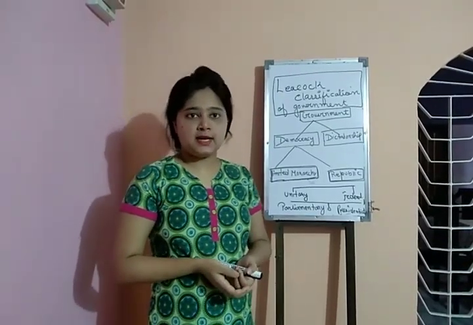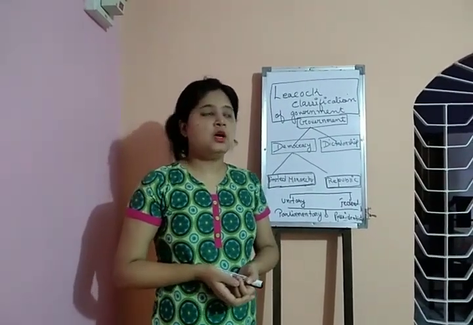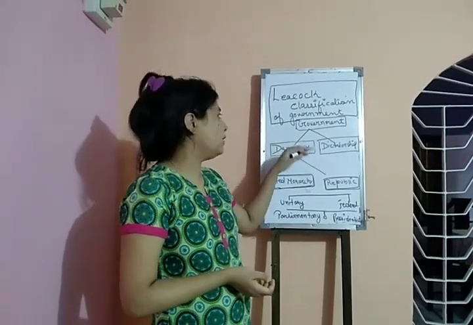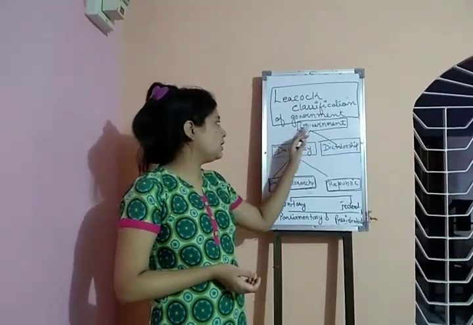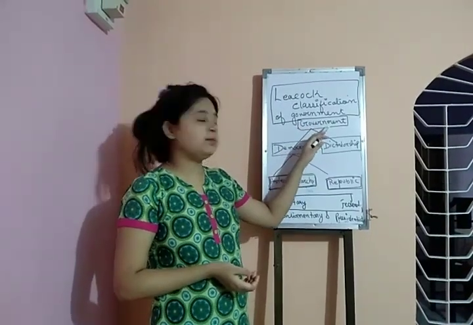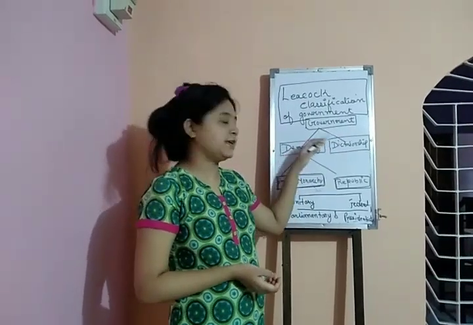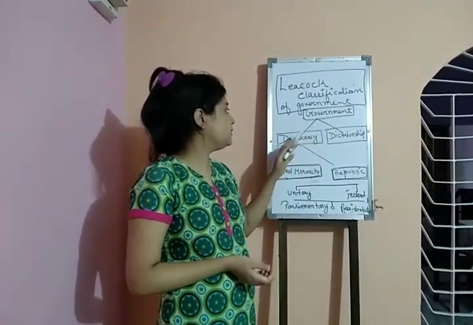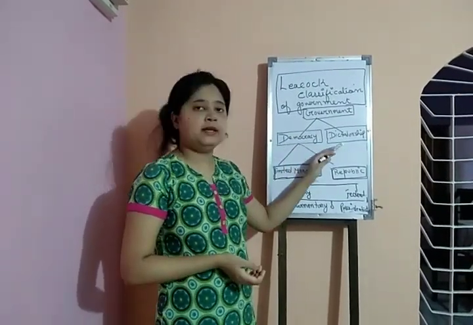In my last class I already explained the LICOG classification of government. Today I draw the flow chart of the classification of government by LICOG. The LICOG classification is considered a modern classification and it is acceptable to all. The government is mainly divided into two parts, that is democracy and dictatorship.